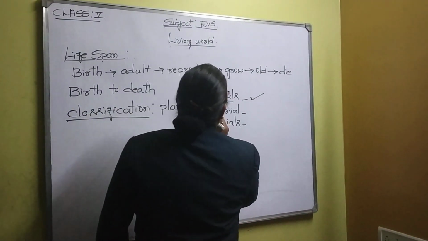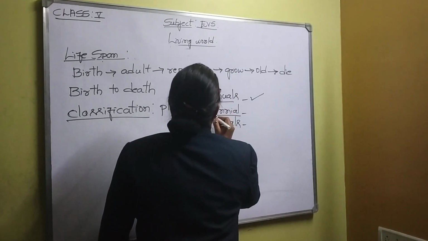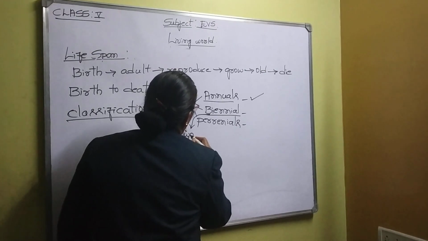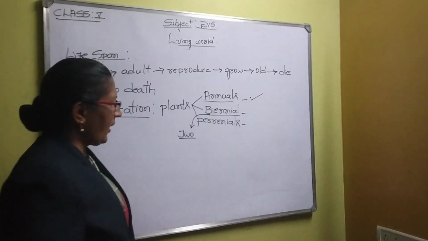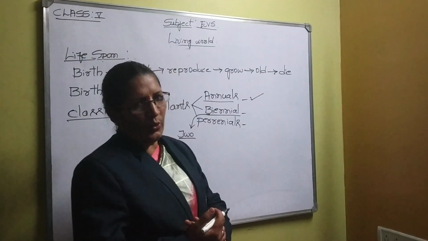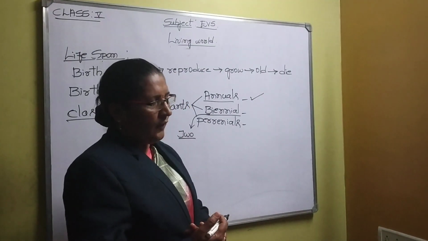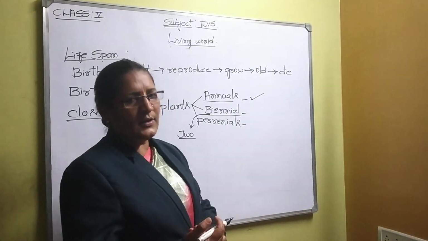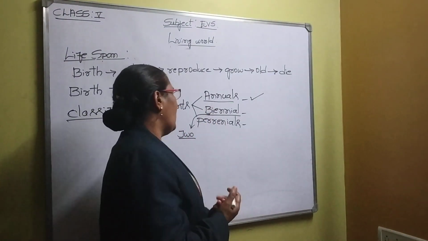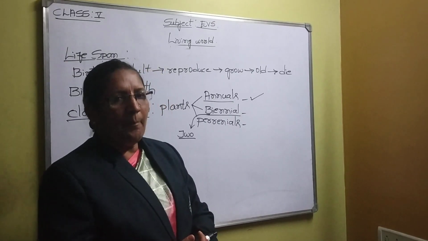Next is biennial. The prefix bi indicates 2. So biennials are the group of plants that will survive only for 2 years. Within 2 years, they will grow, produce flowers and fruits, and die off also within 2 years. That is why those plants are known as biennials.